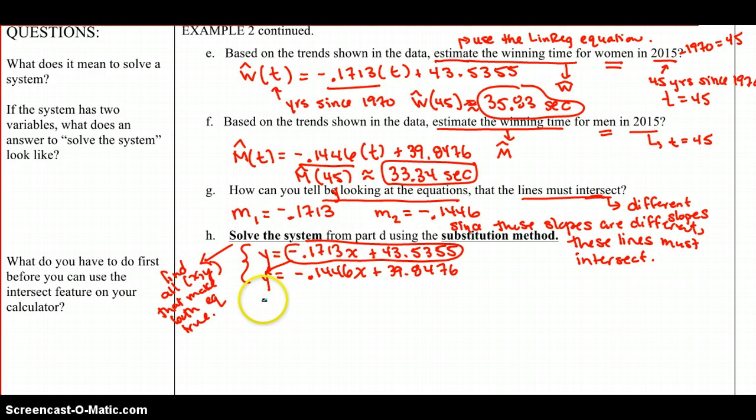So we would get negative 0.1713x plus 43.5355 equals negative 0.1446x plus 39.8476. So we've just substituted this expression in for y in the second equation.